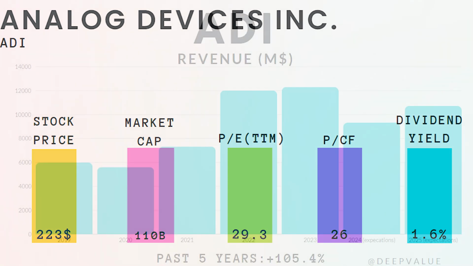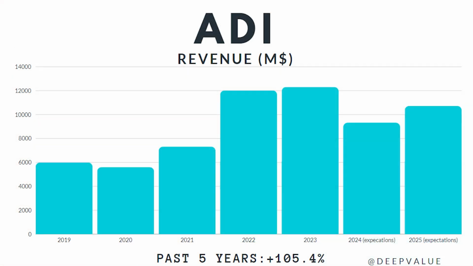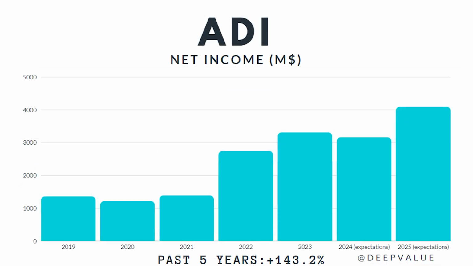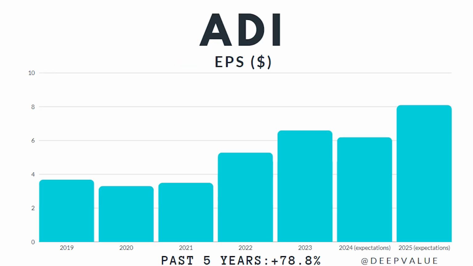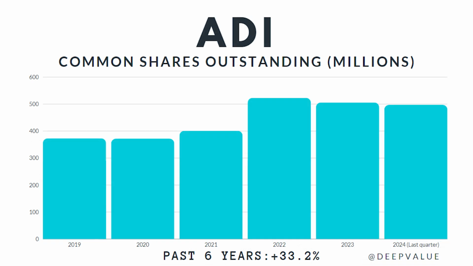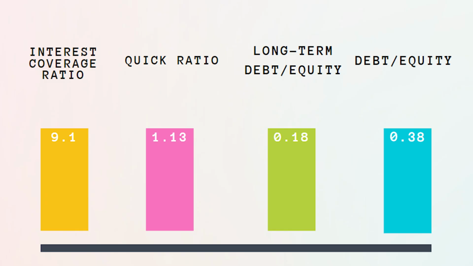Now, let's take a closer look at the company's growth over the past 5 years. We can see that its revenue has grown by 105.4%, while its bottom line has increased by 143.2%. In terms of earnings per share, there has been a growth of 70%. However, it's important to note the change in the number of common shares outstanding, which stands at 500 million, reflecting a 33% increase. Additionally, the interest coverage ratio is 9.1, suggesting the company's ability to meet its interest obligations comfortably.